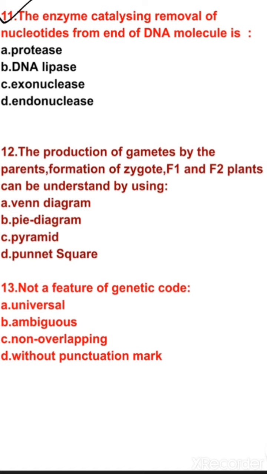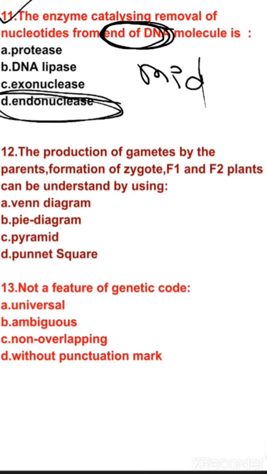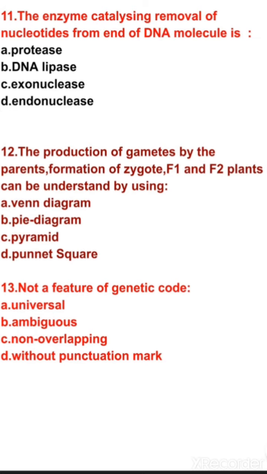The enzyme catalyzing removal of nucleotides from the end of DNA. You should notice these particular words, end of DNA. If an enzyme catalyzes the removal of nucleotides from the mid part of DNA, then that enzyme is known as endonuclease. But it is mentioned in the question from the end of DNA, so the correct option will be exonuclease. Option B should be DNA ligase. So the correct option for this question is exonuclease. 11's answer is C.